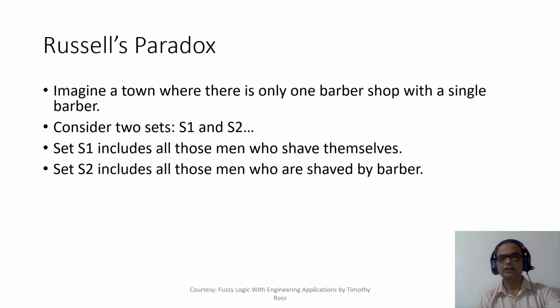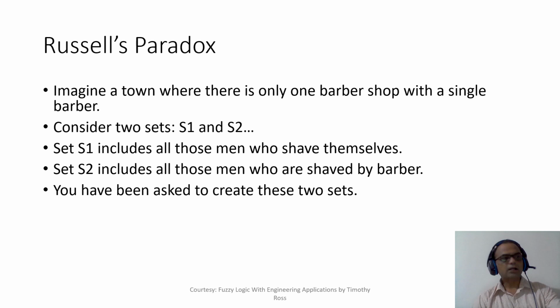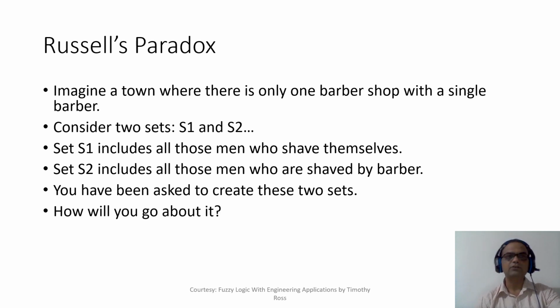Okay, because in real life it is possible that a person sometimes shaves himself and sometimes is shaved by the barber. But here we will assume that each person in the town either shaves himself, and if so, we are going to put that person in set 1, and if he is being shaved by the barber, then we are going to put him in set 2. Now you have been asked to create these two sets, so how will you go about it? You'll go to the town, you'll ask each person whether he shaves himself. If he says yes, then you are going to put him in set S1, otherwise you are going to put him in set S2. Okay.